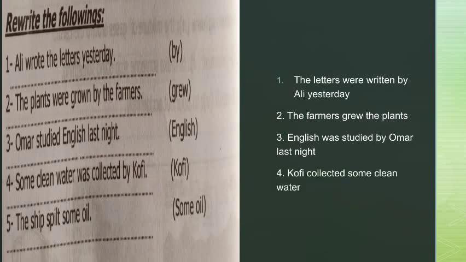Number 5. The ship spilled some oil. Here the ship is a subject. Spilled here is a verb. Some oil is an object. I should start with the object. Some oil was or were.